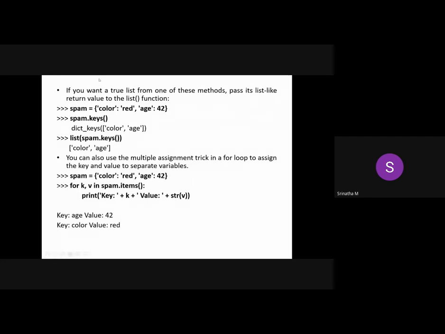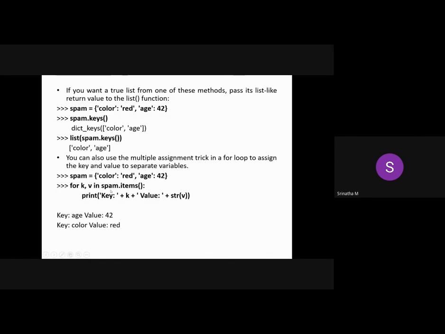You can also use the multiple assignment trick in a for loop to assign the key and the value. This is most important because I want both the key as well as the value at the same time. You can use more than one variable here. In this multiple assignment statement, k is the one variable which will hold the keys, and v is the one more variable which will hold the values. So that's why we have taken k and v in spam.items. In the first iteration, as we know, color is assigned to variable k and red is assigned to v. That is what is printed here.